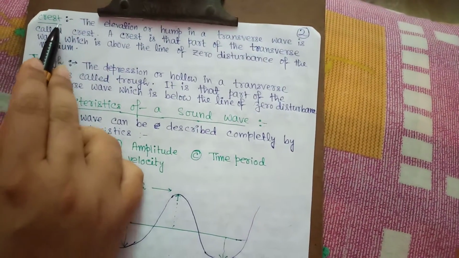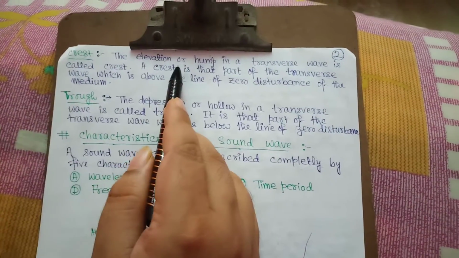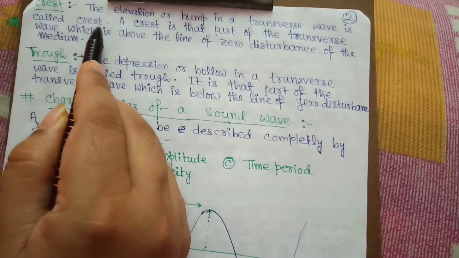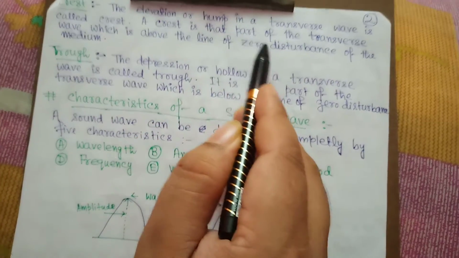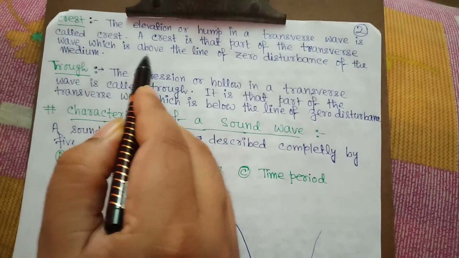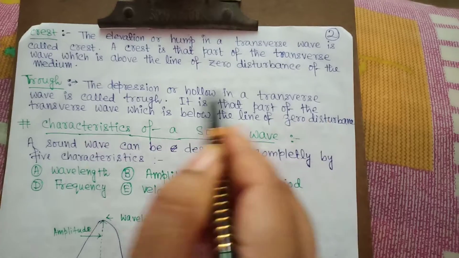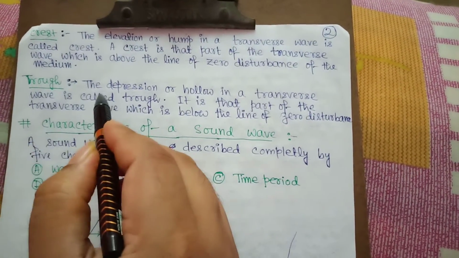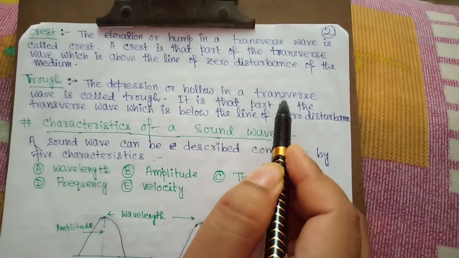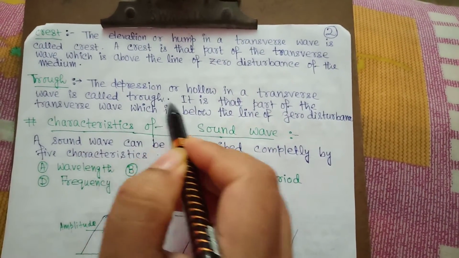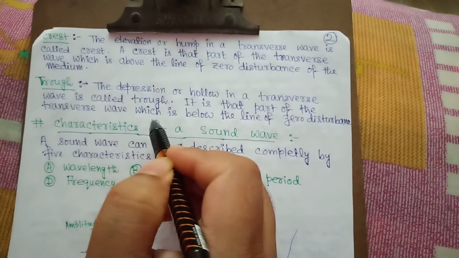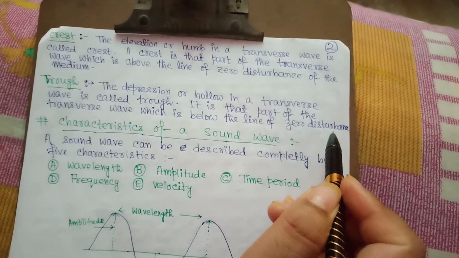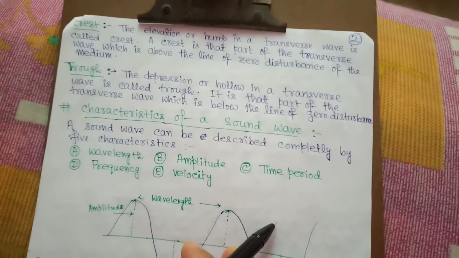Now I will discuss crest. The elevation or hump in a transverse wave is called a crest. That means a crest is that part of the transverse wave which is above the line of zero disturbance of the medium. Second part, that is trough. The depression or hollow in a transverse wave is called a trough. It is that part of the transverse wave which is below the line of zero disturbance. That's all about transverse wave.